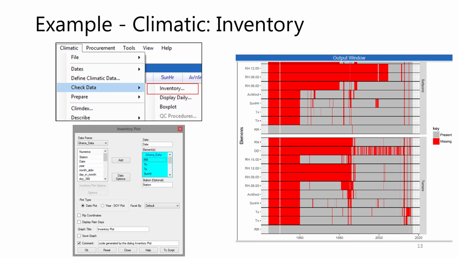With daily data, a useful graph on the Climatic menu shows an inventory of the available data. Missing data is shown in red, with time on the x-axis. The bottom row in each part of the graph shows that rainfall data were available from the 1940s, with very few missing values. The other parts of the graph show temperatures and other elements are available at each of these 2 stations from about 1960 onwards.